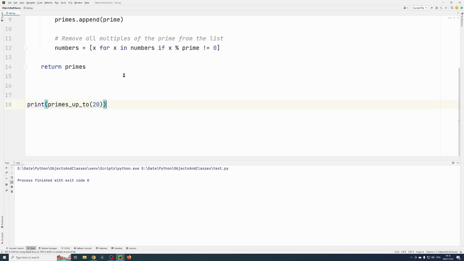Okay, so there we have the code. We're going to test it and we're going to print what it returns. Okay, so there it is, 2, 3, 5, 7, 11, 13, 17, and 19, which is correct. Let's try 100.